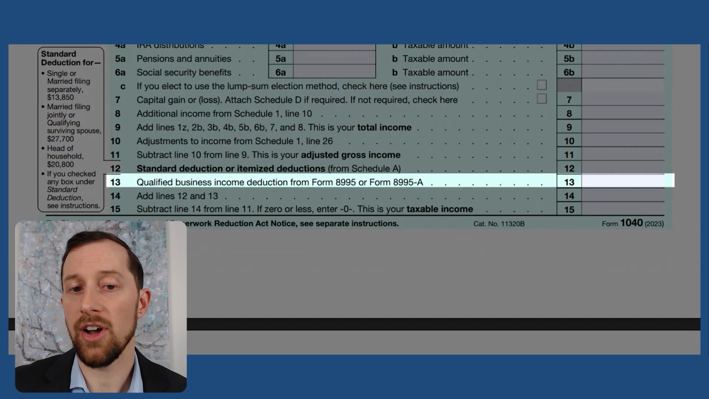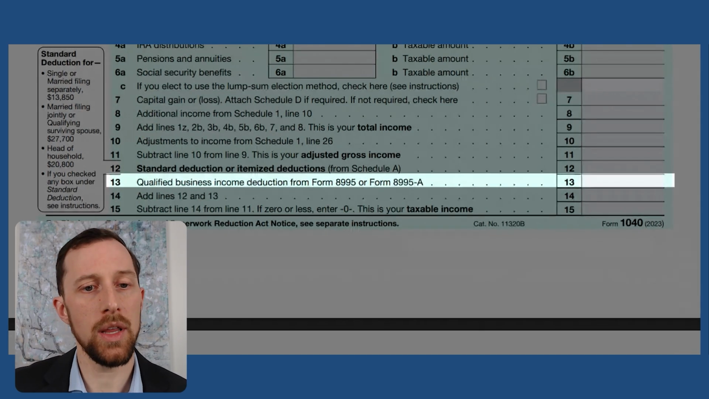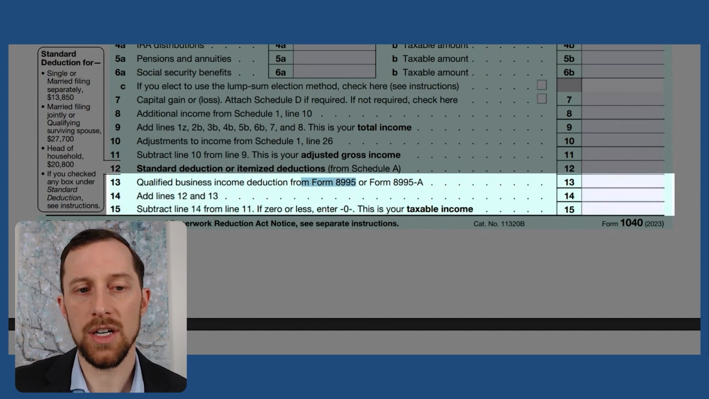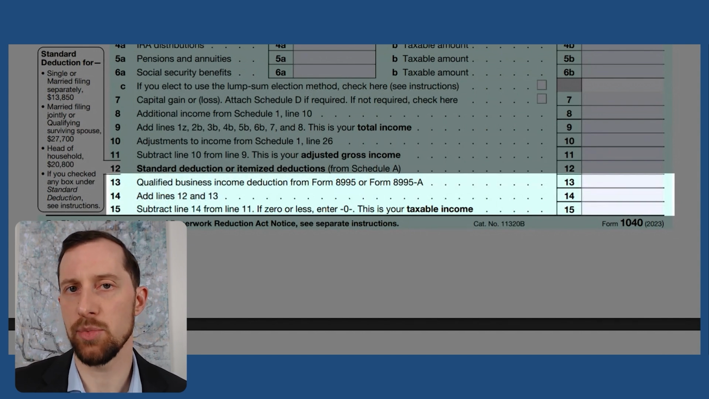Next, we've got qualified business income. If you are self-employed, then you can get a qualified business income deduction. Again, this is one of those places where we got an additional form 8995. So you're going to take all of those lines 12, 13, that's that standard deduction and the QBI deduction. And then you're going to subtract those from line 11, and that becomes your taxable income.